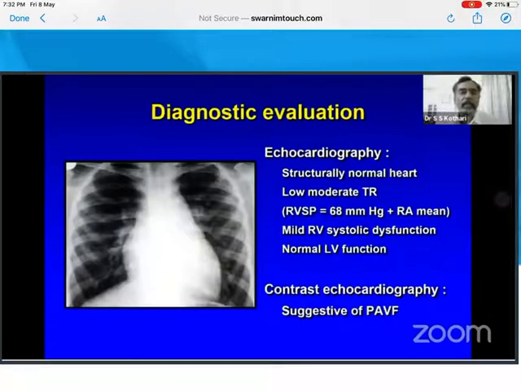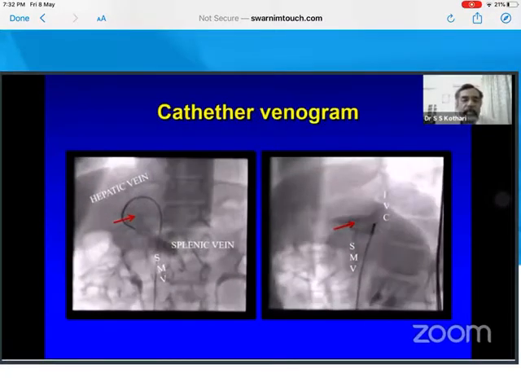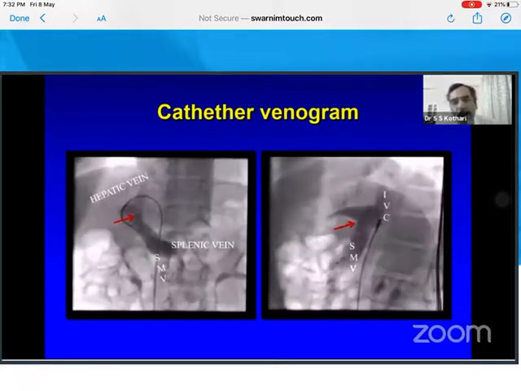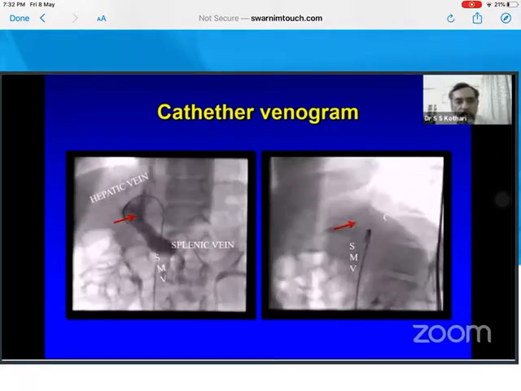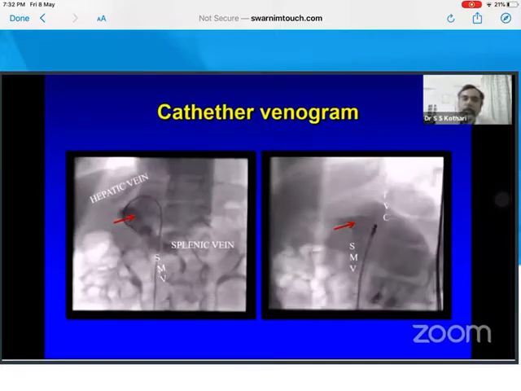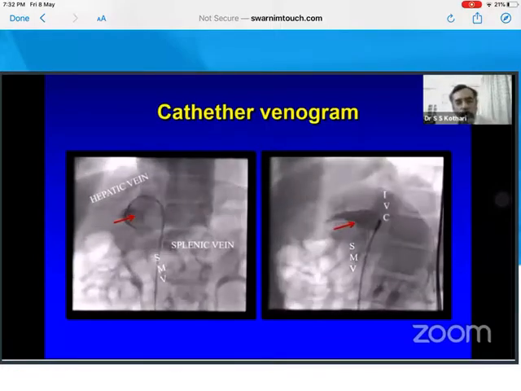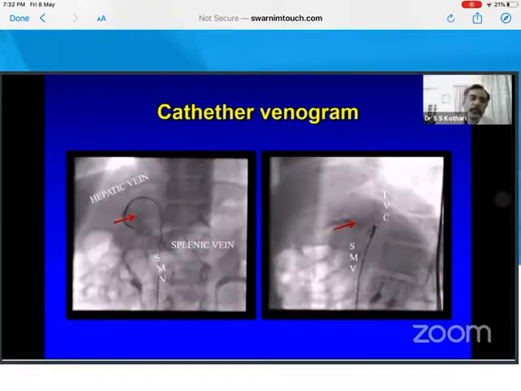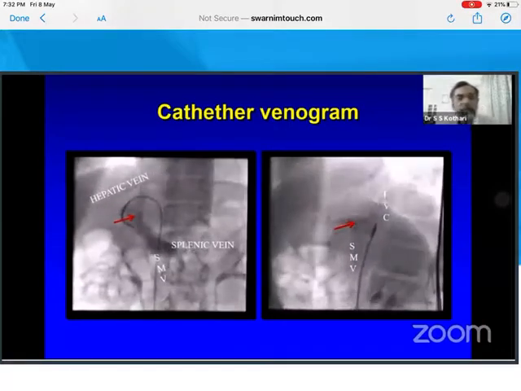And finally, a boy with 70 PA pressure, pulmonary contrast echo showing pulmonary fistula, and the patient had a portopulmonary shunt, Abernethy syndrome. I think you all know that whenever the portal blood bypasses the liver and goes into the lung directly, patient can develop hepatopulmonary syndrome, patient can become cyanosed, or patient can develop PH. And should you be able to close this fistulae or able to treat them, the PH can regress.